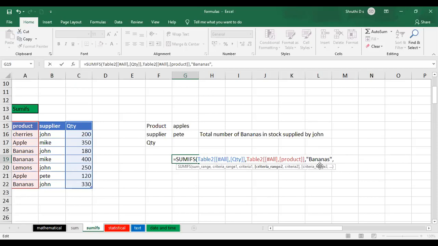Put a comma and it will ask for the second criteria. What is my second criteria? First comes the criteria range, so the supplier column will be my second criteria range. Just choose that. In that criteria range, what exactly am I looking for? I am looking for John, so just give that in double quotes.